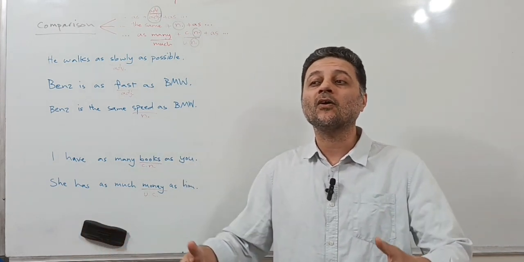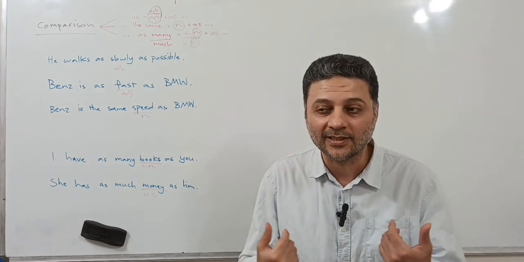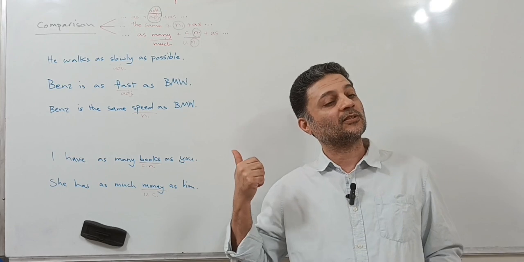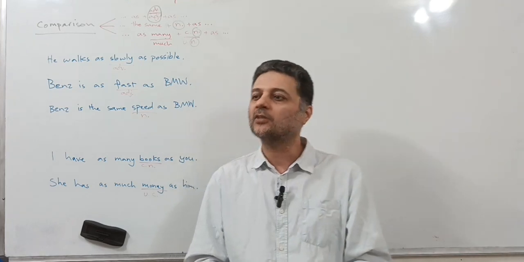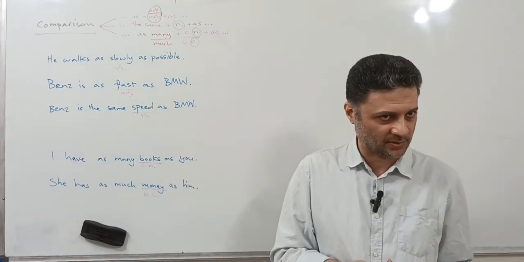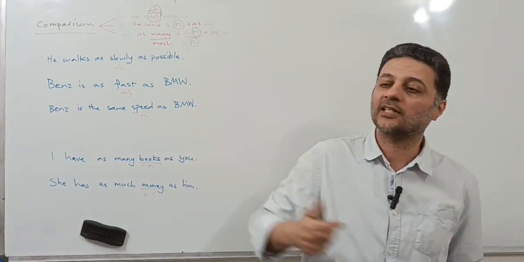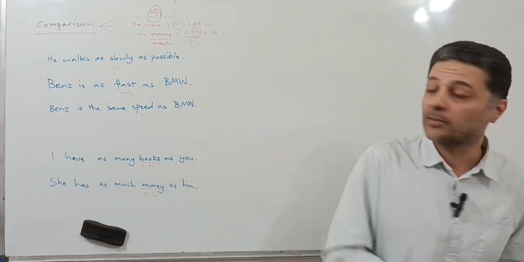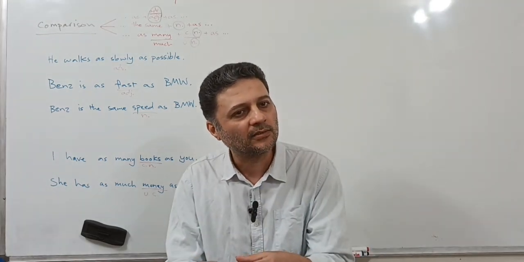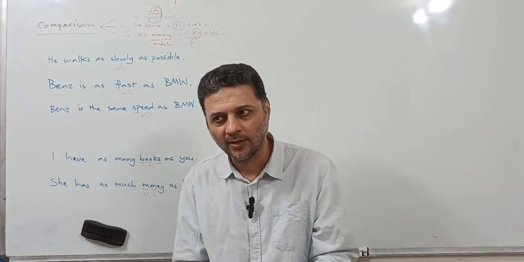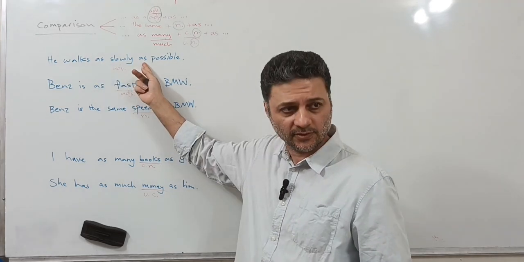So we are talking about a kind of comparison of similarities, not differences. In that video, when we talked about taller or more beautiful, we focused on the differences between, for example, two people or two objects. Like, she walks faster than me. It means that she walks fast, but I don't walk fast. But now, he walks as slowly as me, for example. It means that both of us walk in the same way, in the same manner, or the same speed, actually. This is how we use the adverb between two as structures.